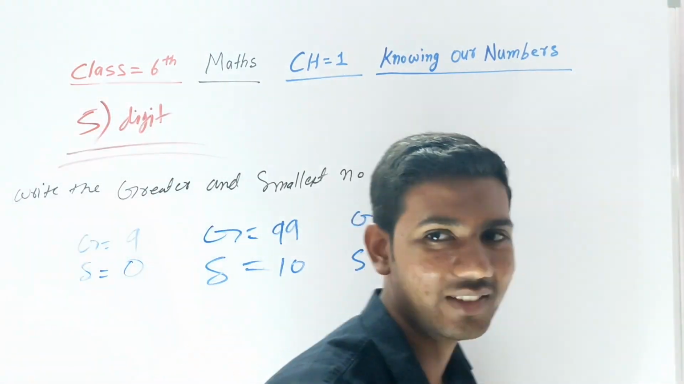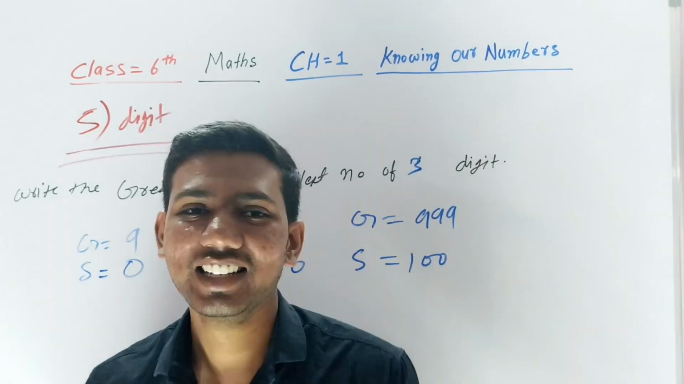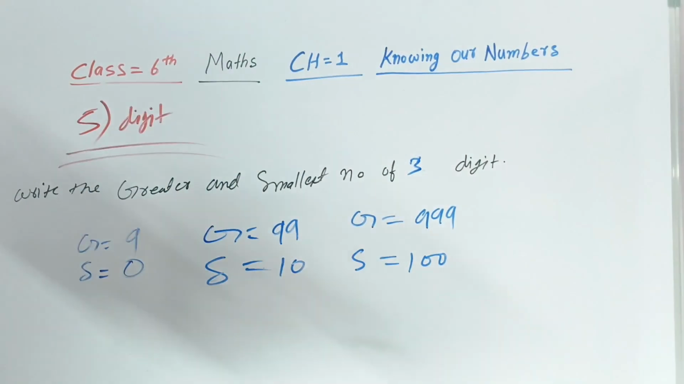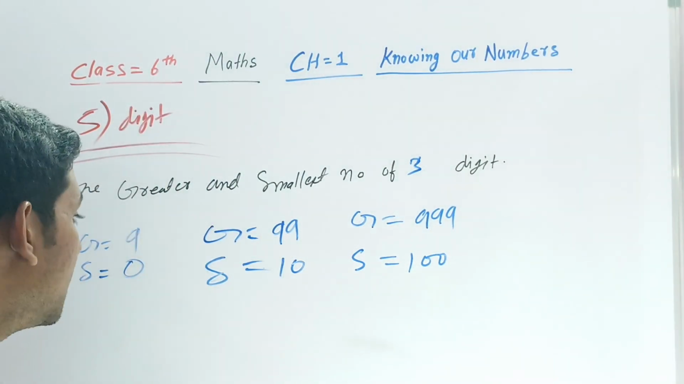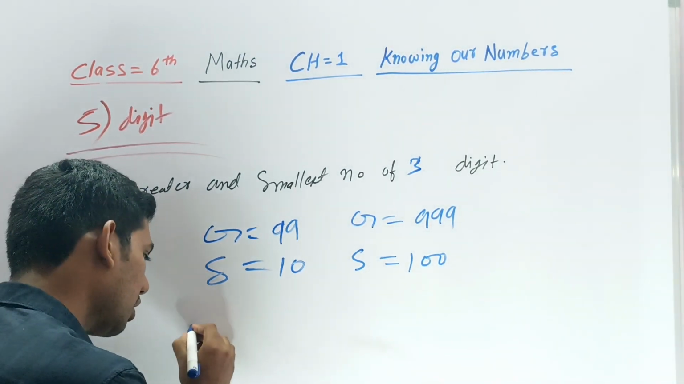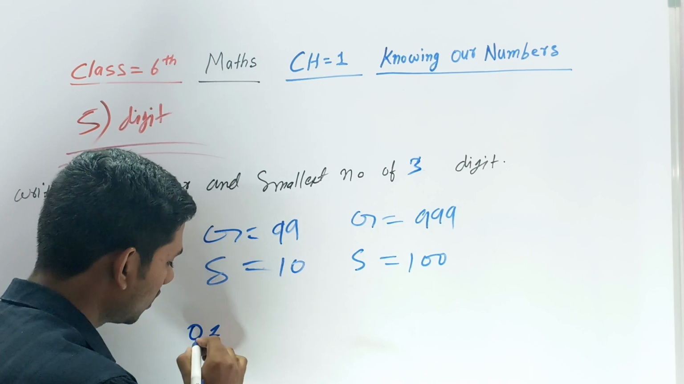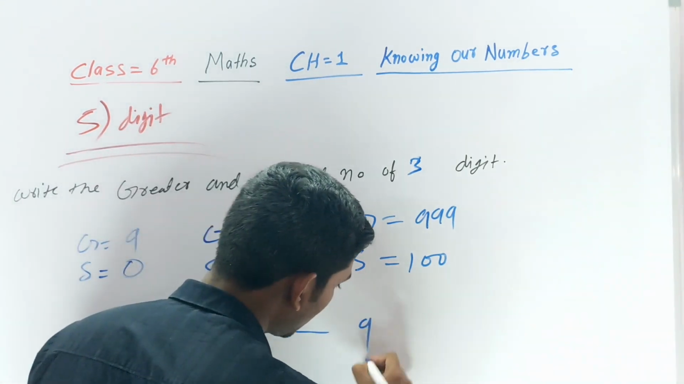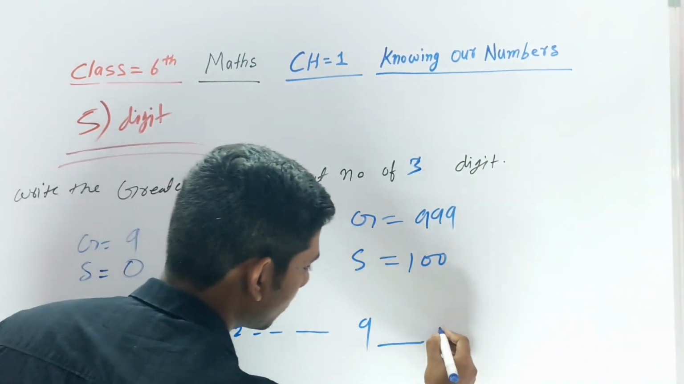Okay, now I explain to you here. Listen carefully. One digit numbers start from 0. If you count 0, 1, 2, this goes on till 9 only. This is one digit only.